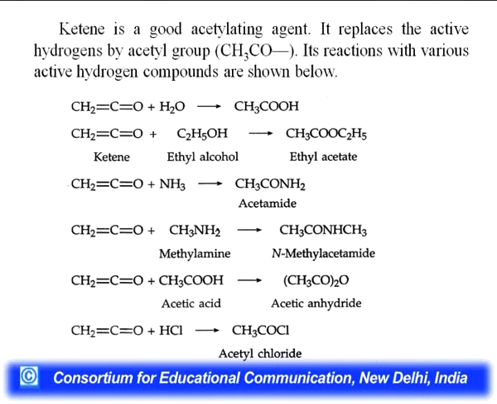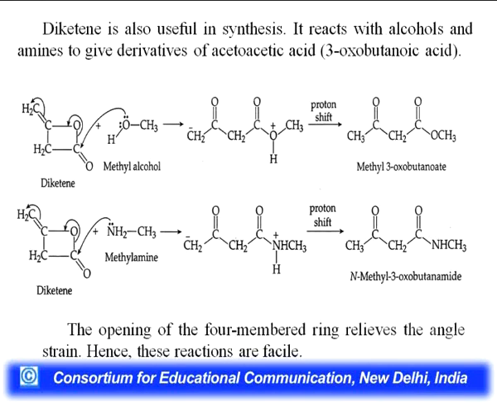Ketene is a good acetylating reagent. It replaces the active hydrogen by acetyl group. It reacts with various active hydrogen compounds. You can see how ketene reacts with ethyl alcohol to give ethyl acetate, with ammonia acetamide will form, with methylamine N-methyl acetamide will form, with acetic acid acetic anhydride, and with HCl acetyl chloride will form.